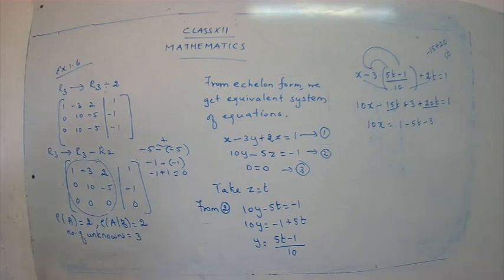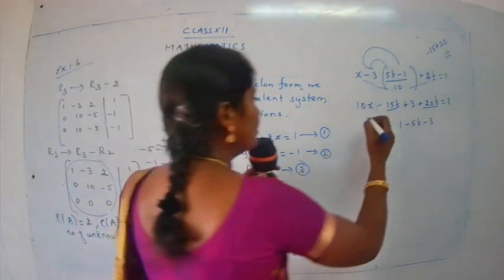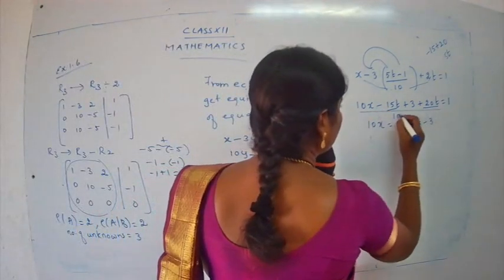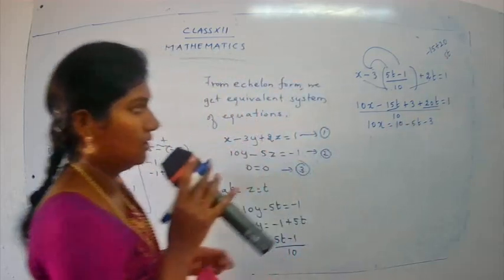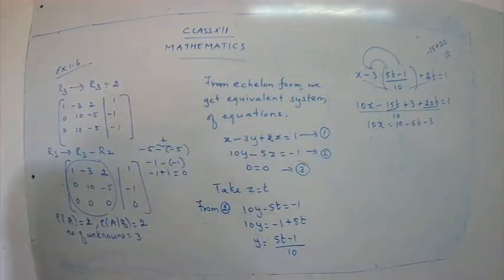So 10x minus 15t plus 3 plus 20t upon 1. Here upon 10 is common. So no, this is not 1. Here we have to take it as 10, because we have taken the LCM, so we will have a denominator as 10.